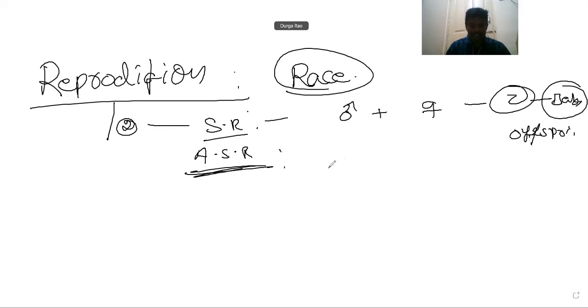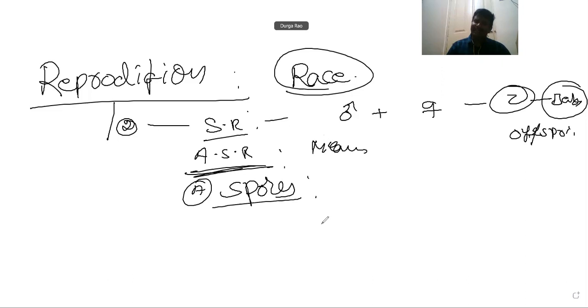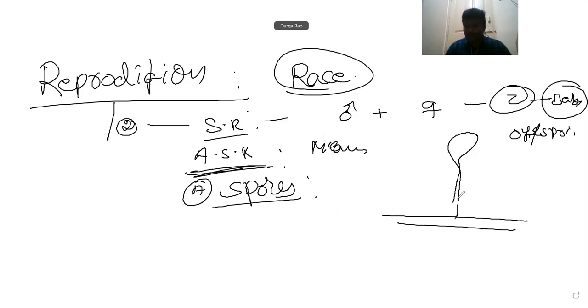Asexual reproduction generally occurs in living organisms by various means. The first one is spore formation. Spores, you studied in first PUC and second PUC. So this is mycelium.